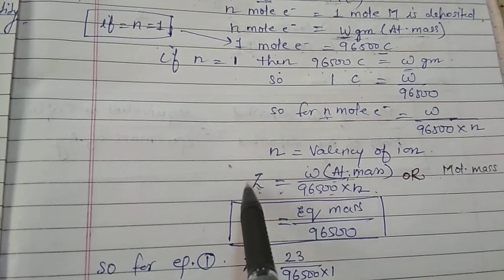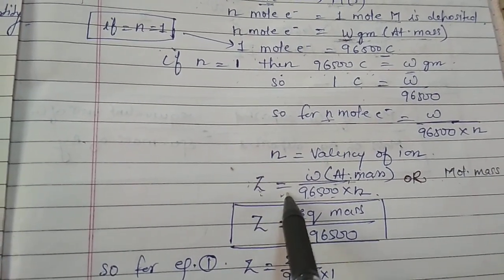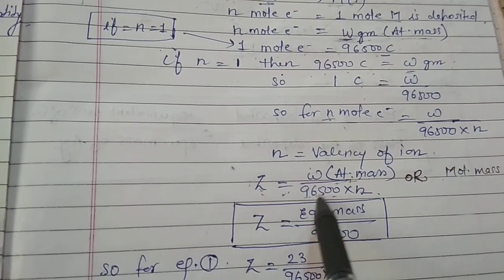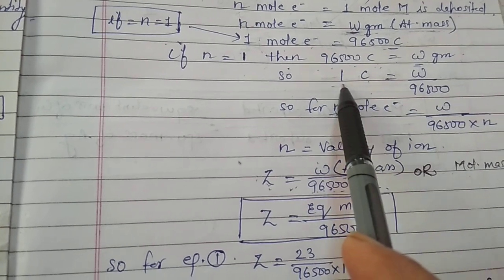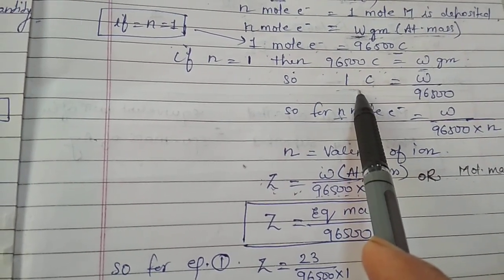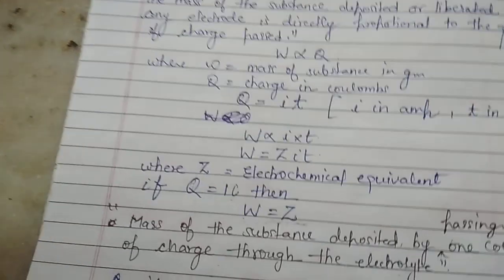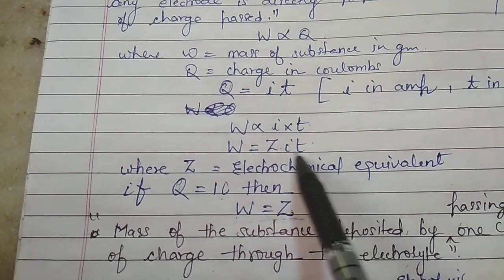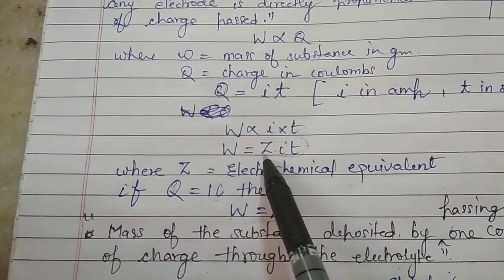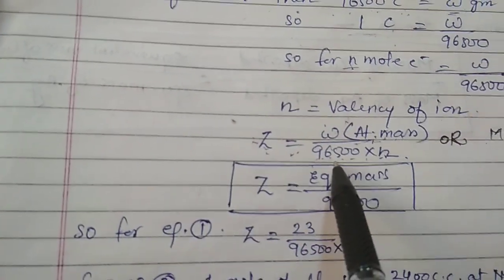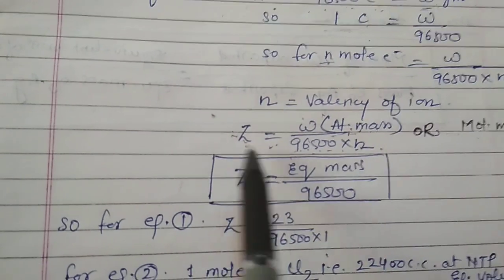So now the formula would be Z is equal to W upon 96500 into n, because we have calculated the value for 1 coulomb. We have placed Q as 1 coulomb, then W is equal to Z.